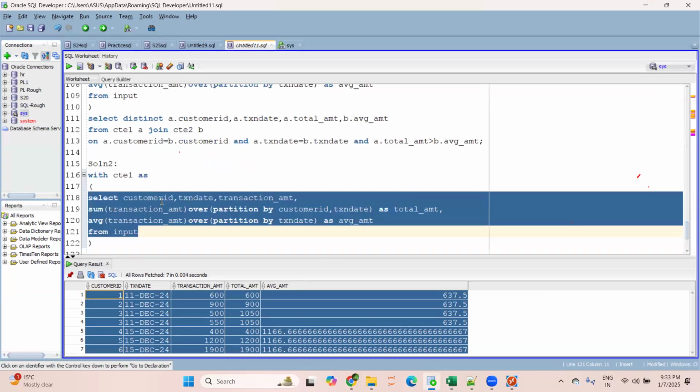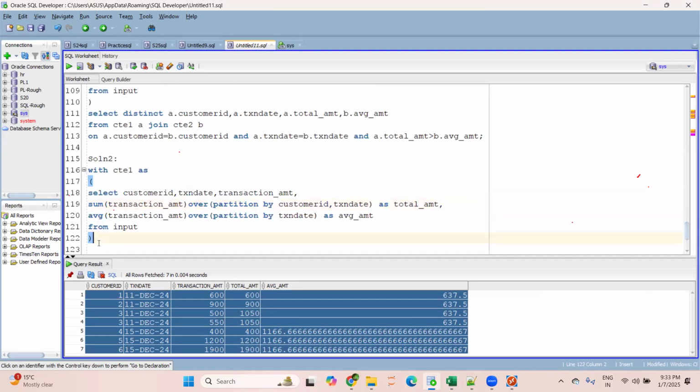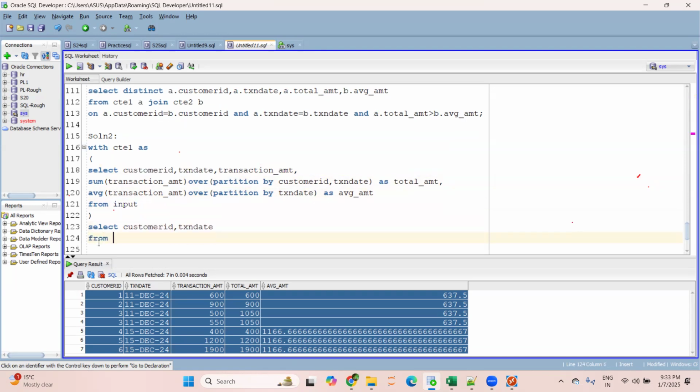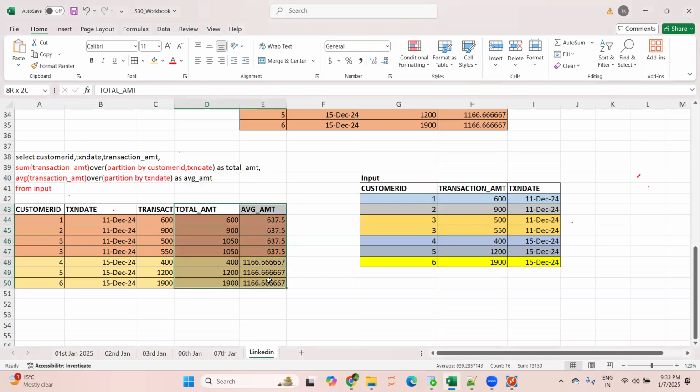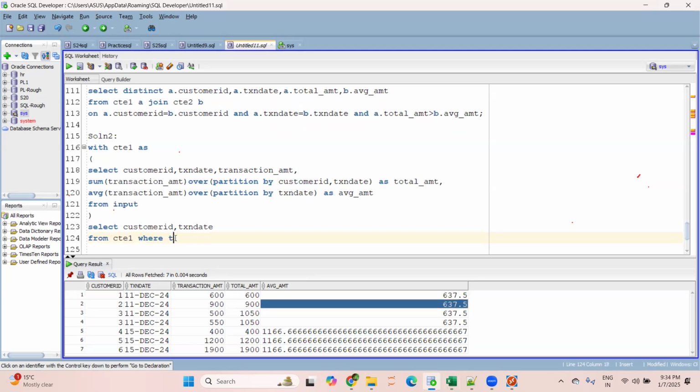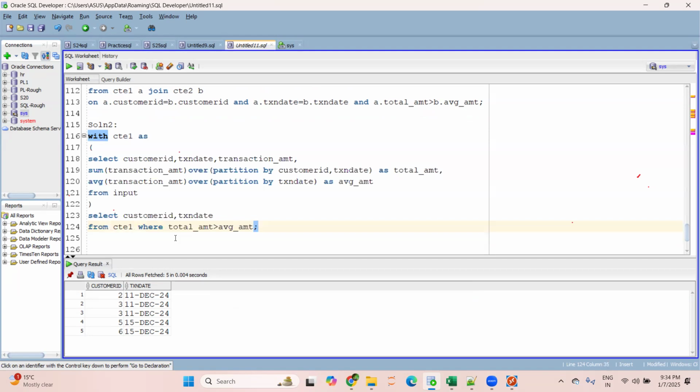If it is clear, okay. So now what you can do is directly write select all these columns, whatever you want. Or if you just want customer data and the transaction date, keep those here. And then you write from CTE1, where? What should we keep in the where condition? Total amount greater than average amount. Very good. Total amount greater than average amount. That's all. Now check the output.